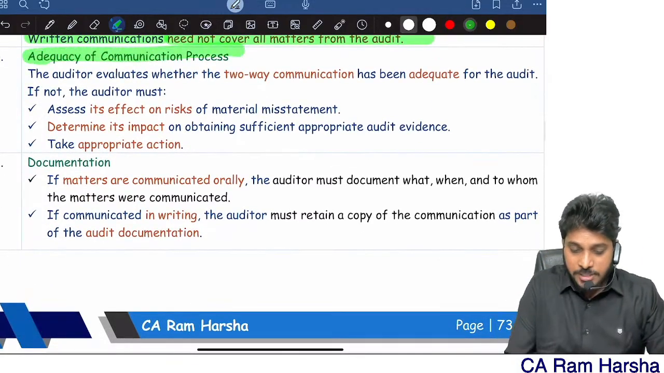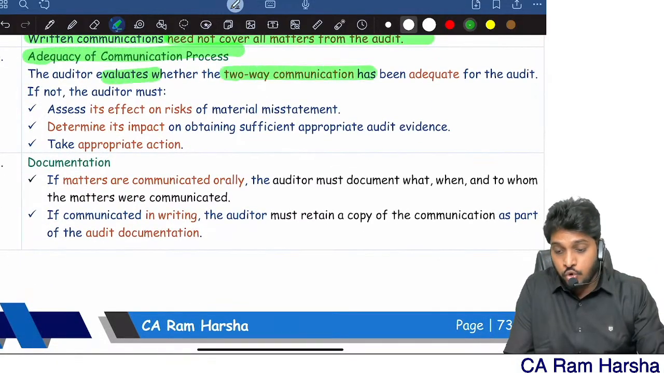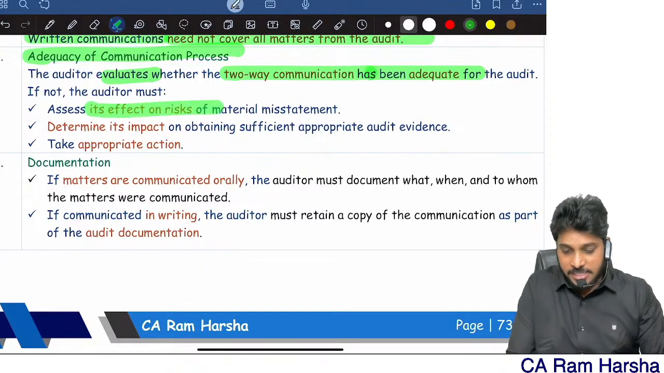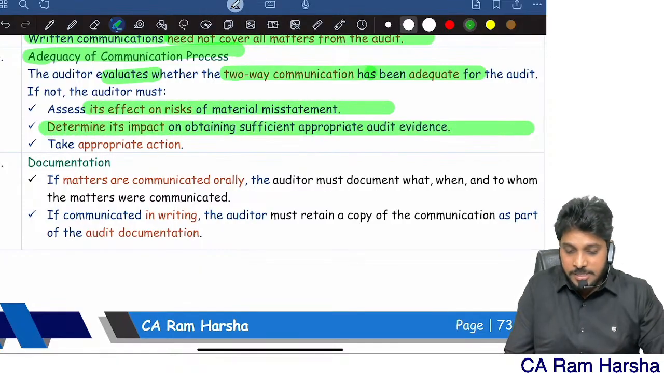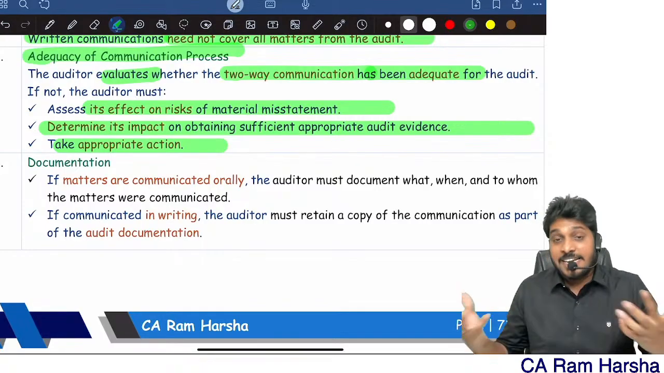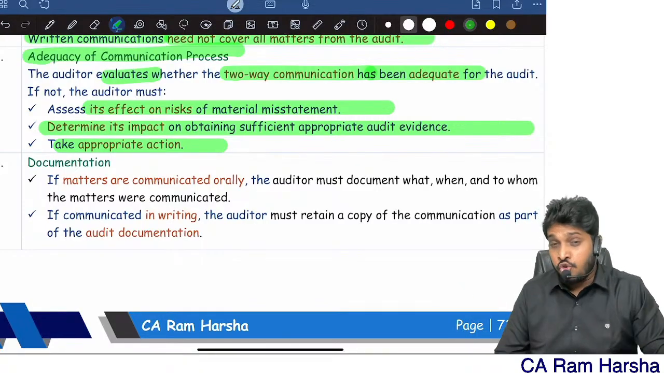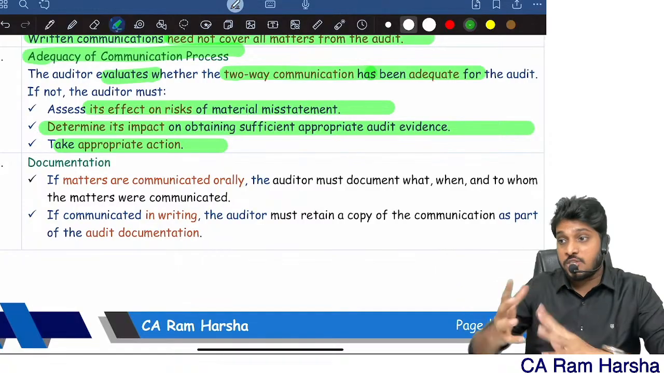And adequacy: the auditor has to evaluate whether two-way communication is adequate, assess its impact on the risk, determine its impact on obtaining sufficient appropriate audit evidence, and take appropriate action. You must check whether communication between you and the top management is adequate.